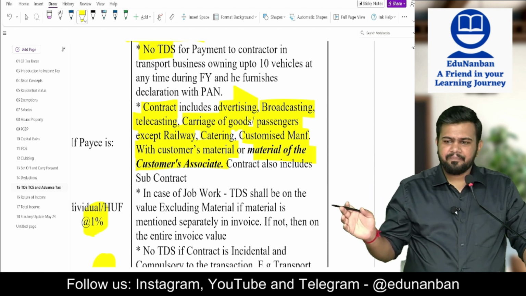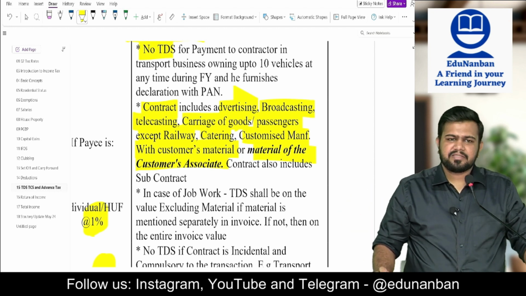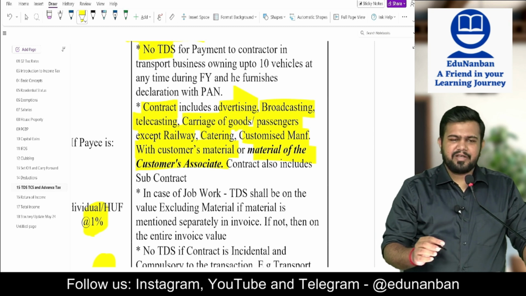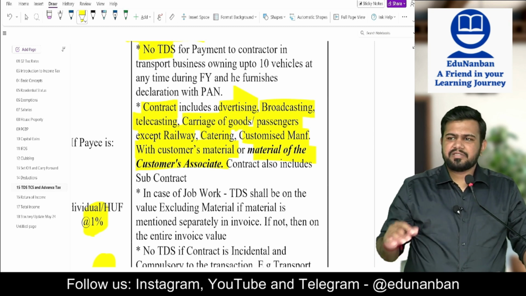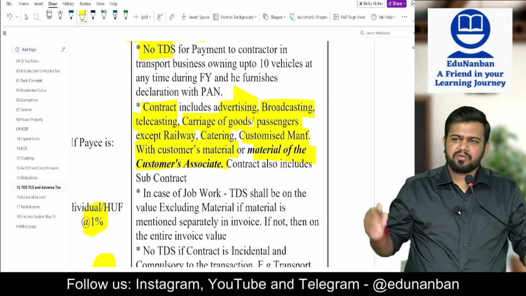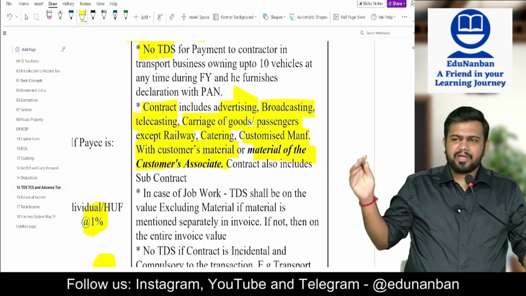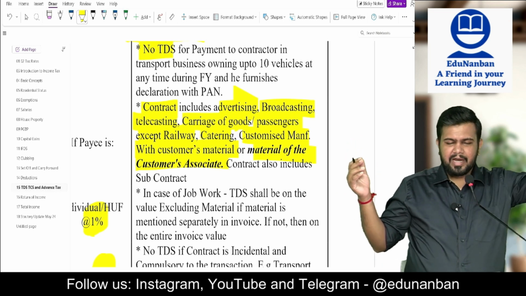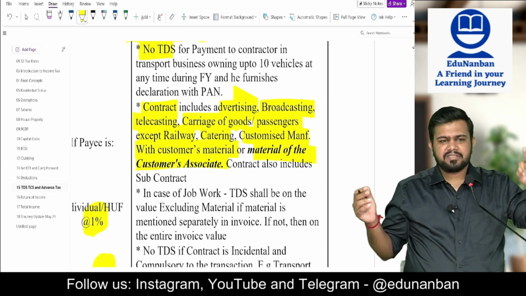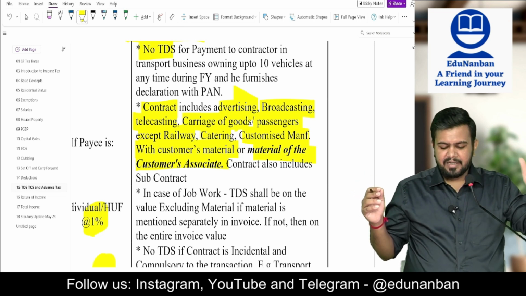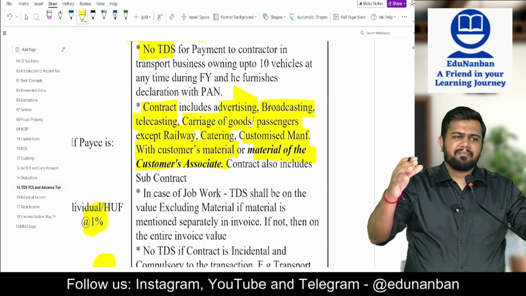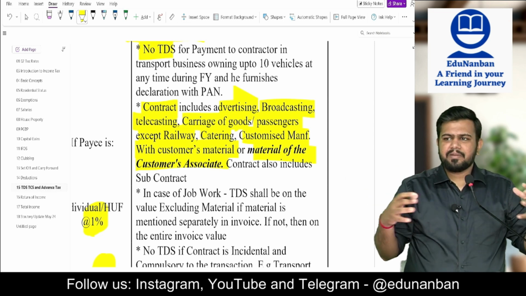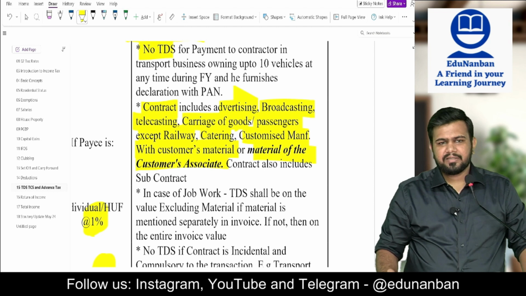Next, catering, then customized manufacturing with customer material. Customized manufacturing with customer material means what? It means job work. In GST you would have learned job work. That is only covered here. So other than job work, what and all is covered? Advertising, broadcasting, telecasting, carriage of goods or passengers, catering, and then job work. What is job work? I am getting goods of one person, I am doing some activity and I am returning the goods. That is called job work.